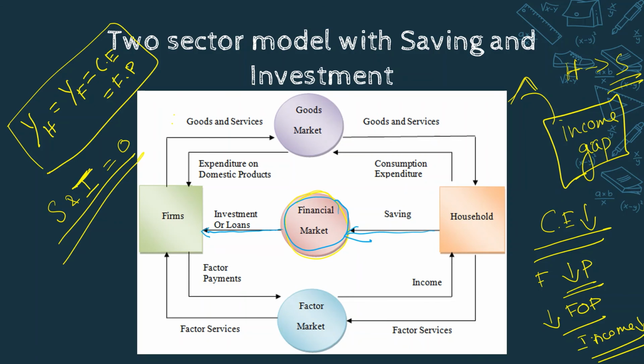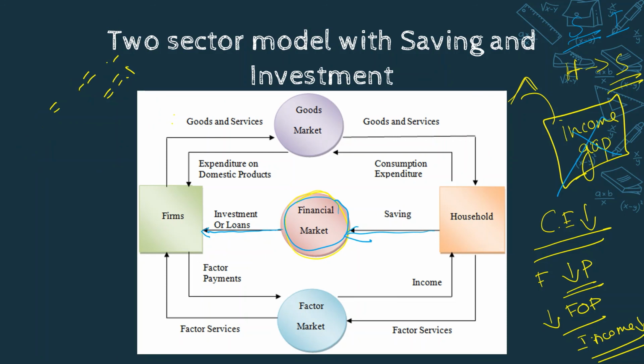So instead of going into the firm as consumption expenditure, the remaining amount which is saved will get into the firm as investment. If savings is equal to investment, the income gap will be rectified. We can easily prove this using a simple economy model.